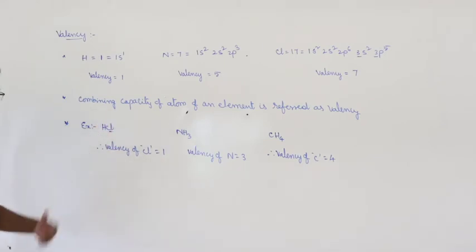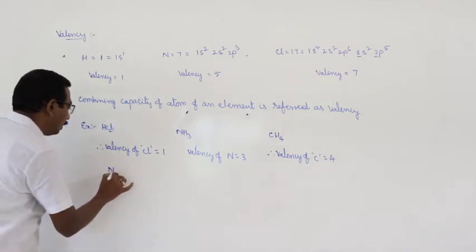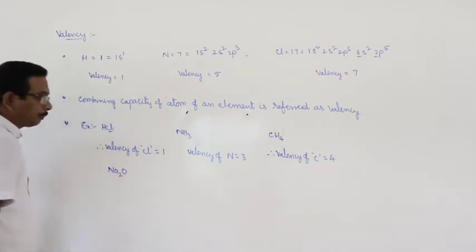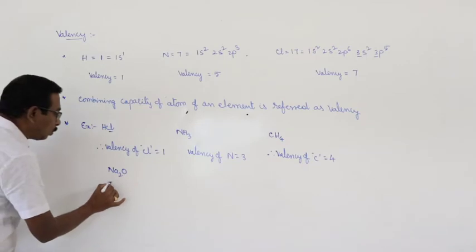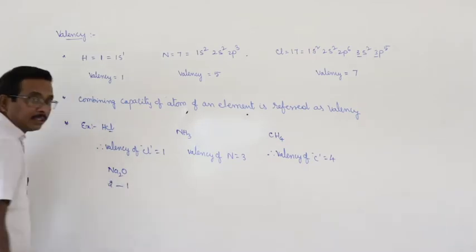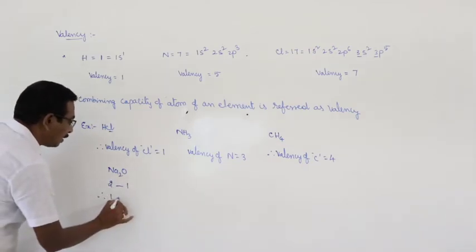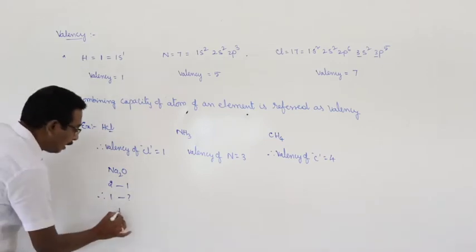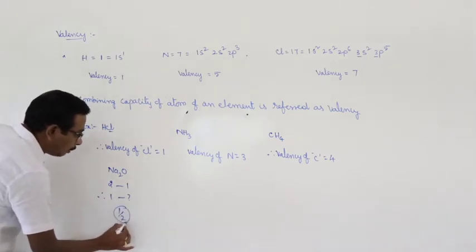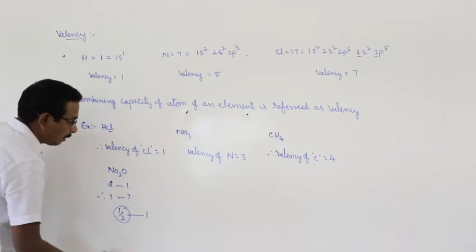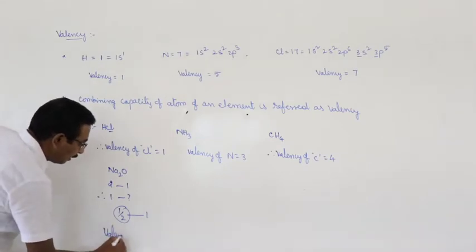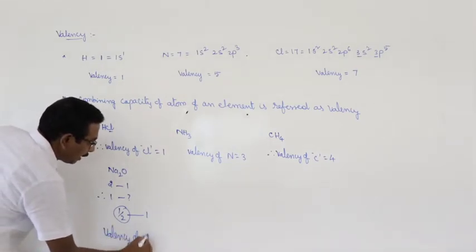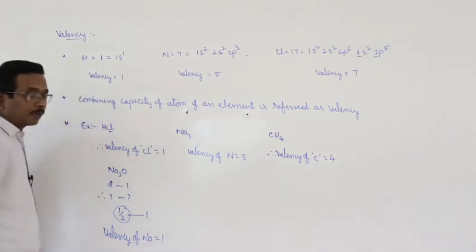But what about oxygen? Take for example Na2O. Two sodium atoms are bonded with one oxygen atom. Therefore, one sodium atom is bonded with half an oxygen atom. What is double the number of half? 1. Therefore, valency of sodium is equal to 1.